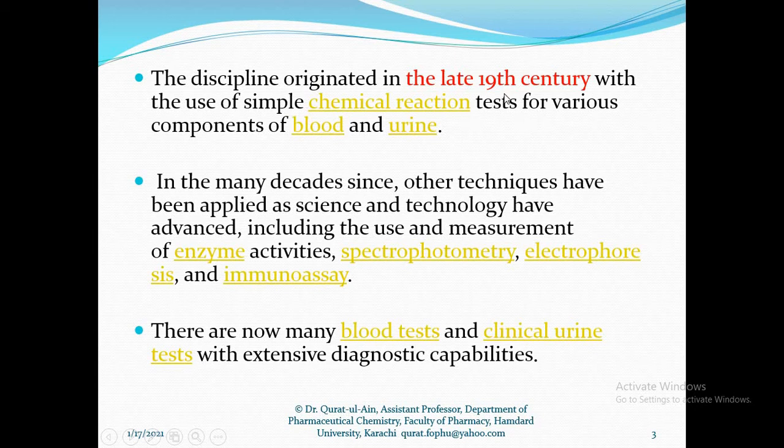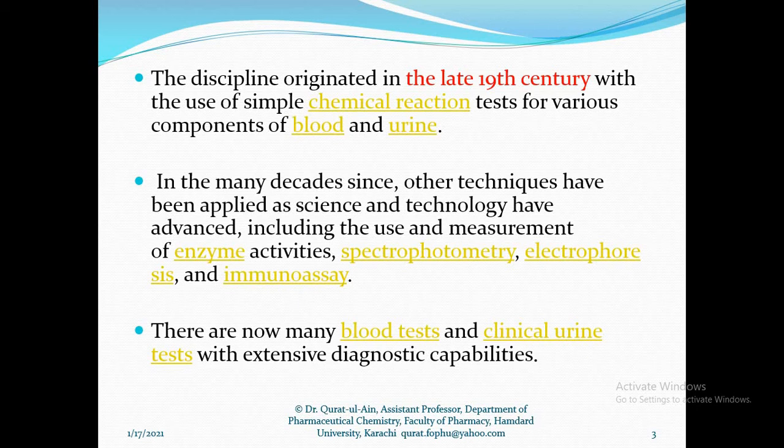This field originated during the 19th century, with the use of chemical reactions to diagnose different diseases by analyzing blood and urine.